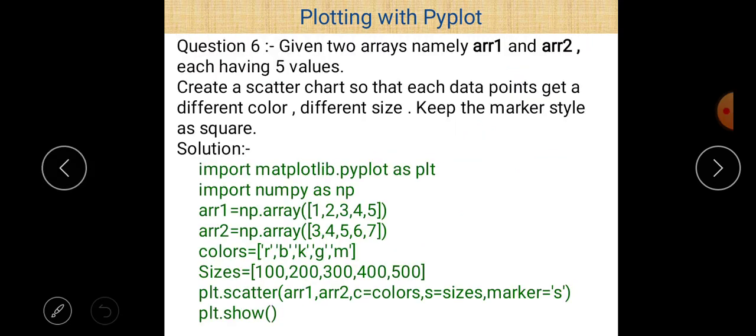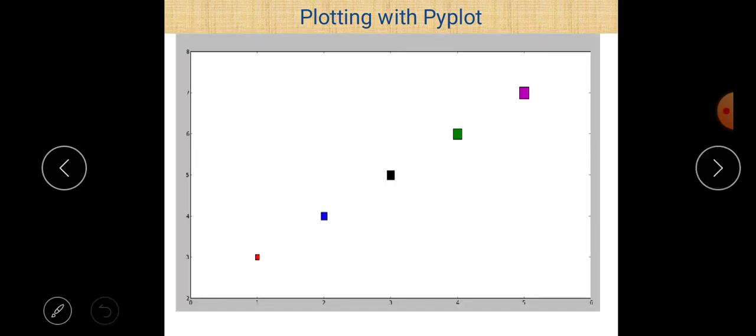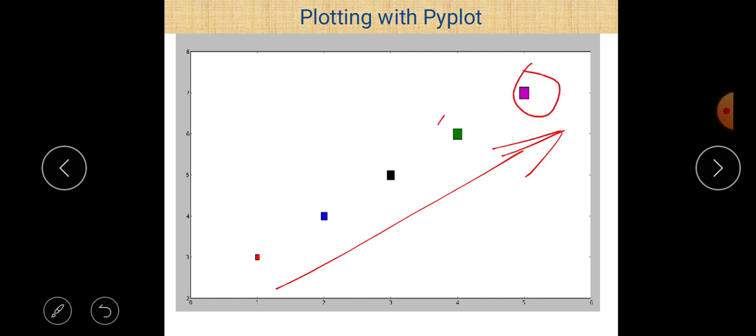You can take other colors as you want, because in this question it is not specified which color is to be used. And also you can take different sizes, and here we take sizes in increasing order. So you can see in the answer that there is an increment in size of each value.